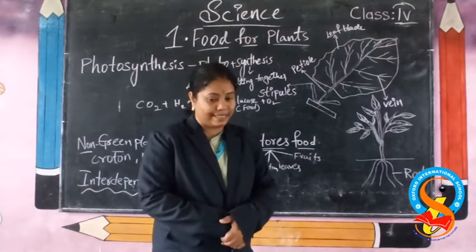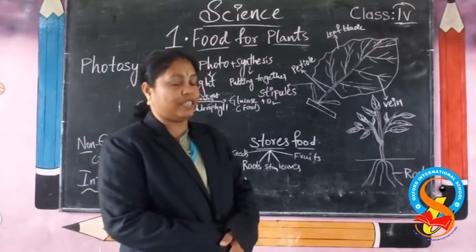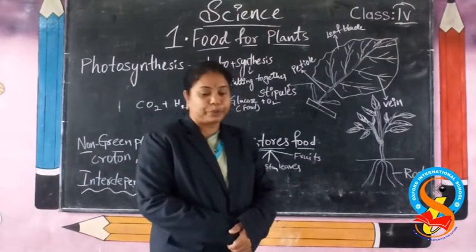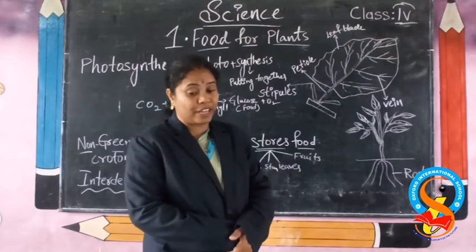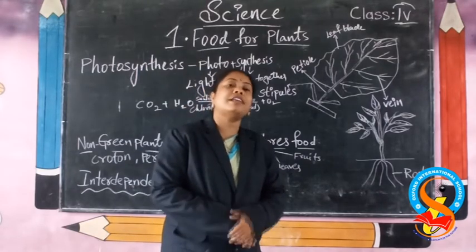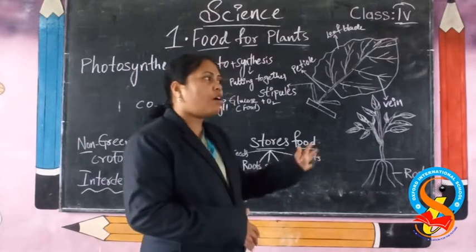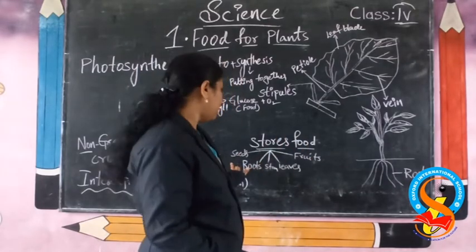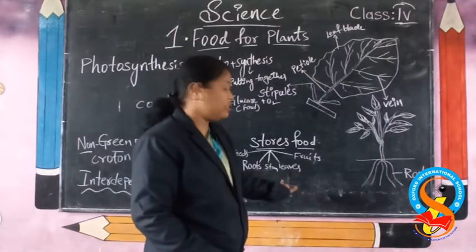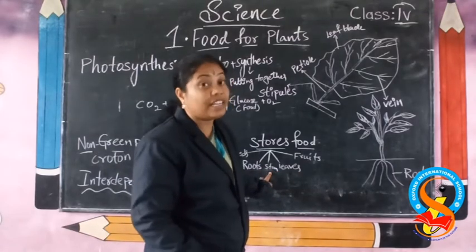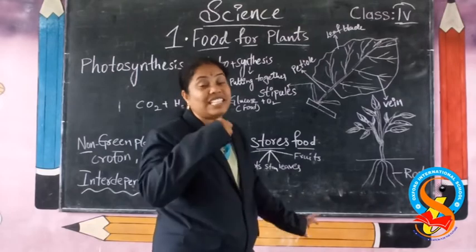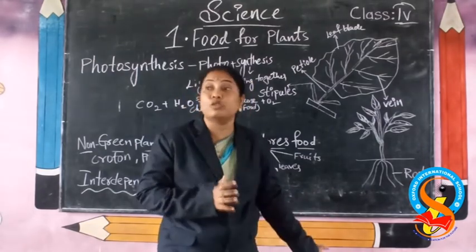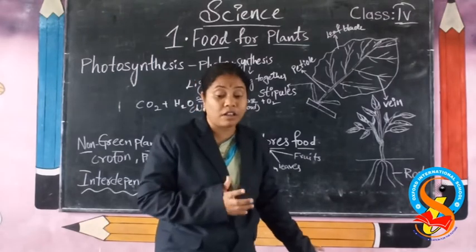Okay, students, for example, spinach is a leaf. Turnip, potato, cauliflower, cabbage, radish. These are cereals and pulses. These are the parts I just mentioned: roots, stem. Sugar cane is also a stem. It stores food in it. We eat the sugar cane, no? Yes. Potatoes, fruits, mangoes, apples, pineapples. These are the food items.